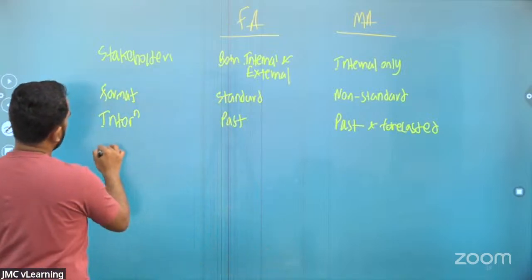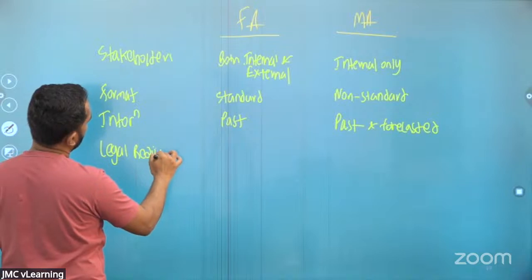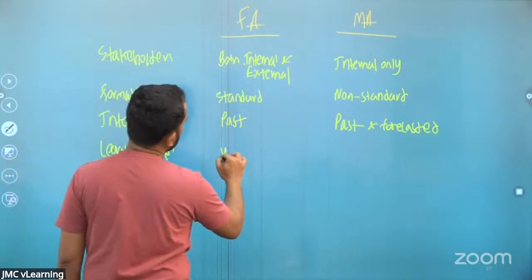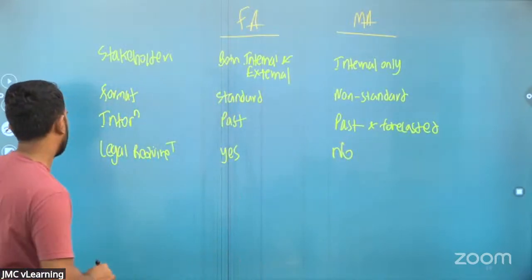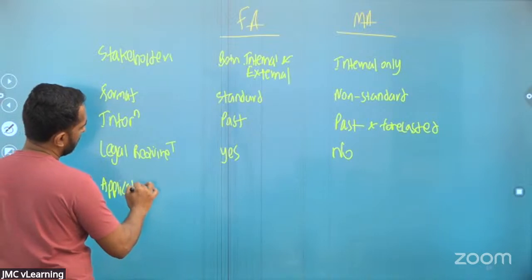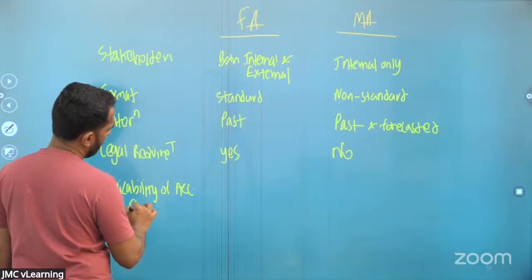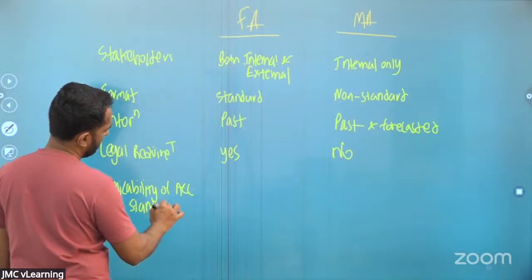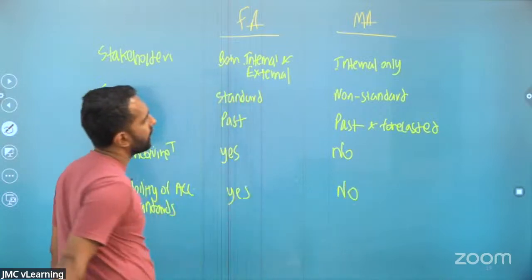Right? Then the legal requirement, yes, there's no legal requirement. Applicability of accounting standards, yes, no. Right?